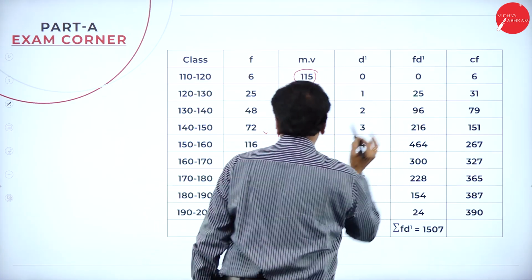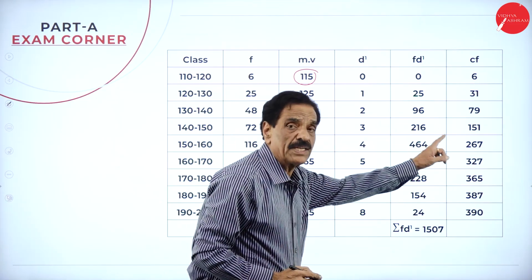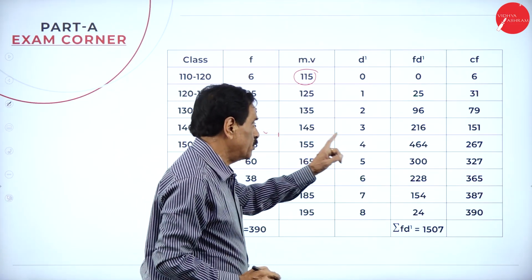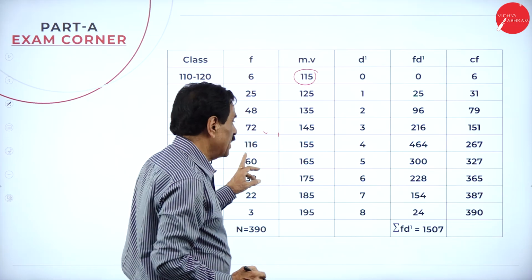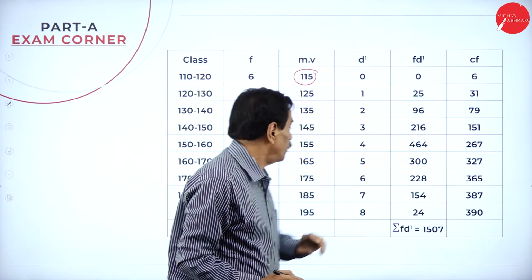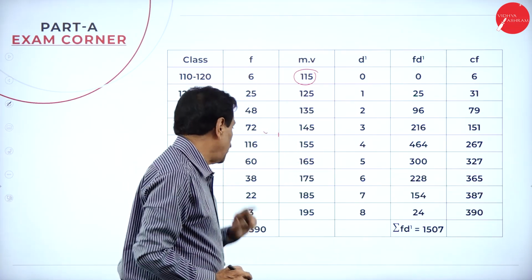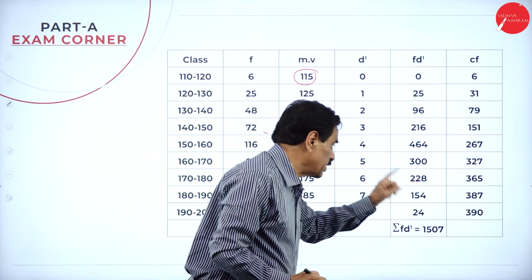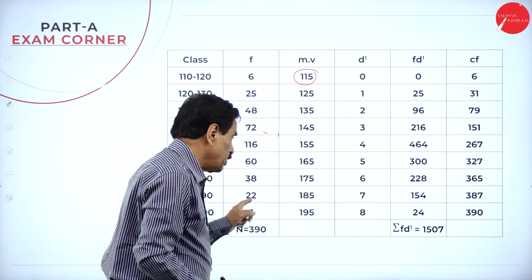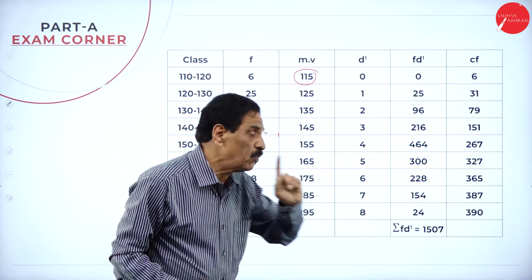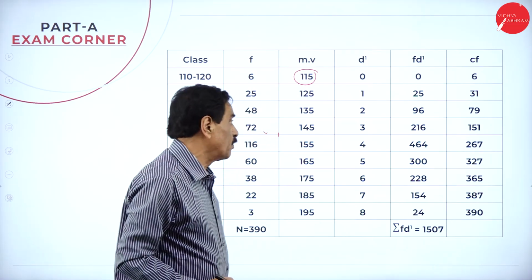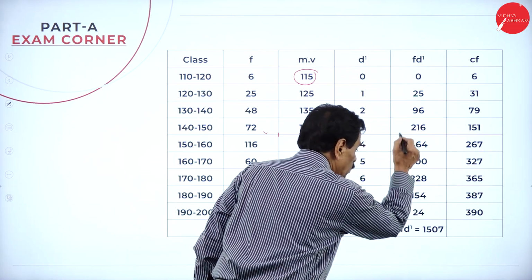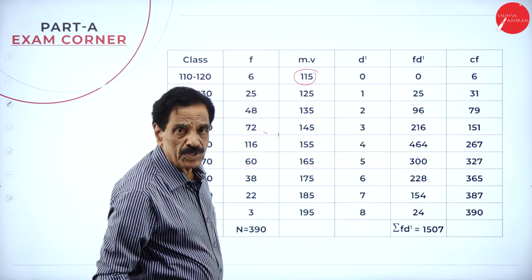25 ones are 25. 48 into 2 is 96. 72 into 3 is 216. 116 into 4 is 464. 60 into 5 is 300. 38 into 6 is 228. 22 into 7 is 154. 3 into 8 is 24. Add the figures, accumulation. The total comes to 1507.